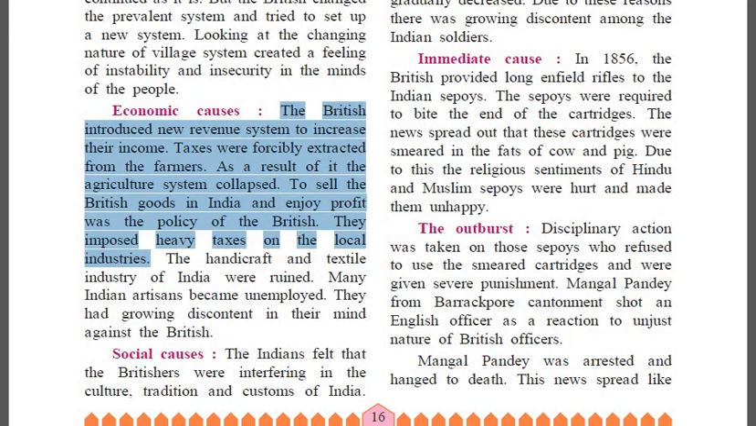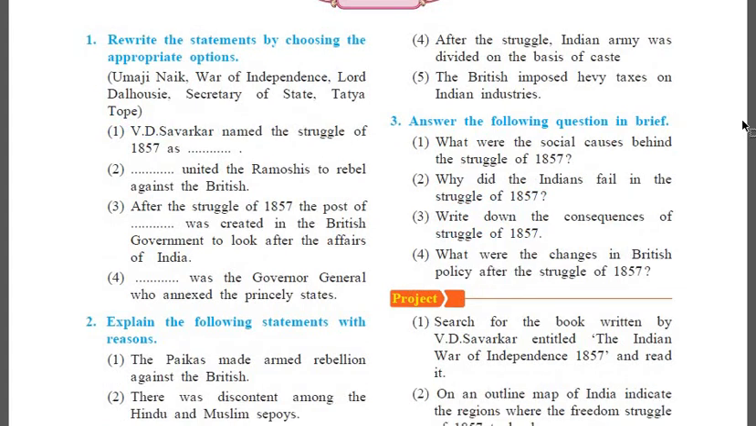Let's move on to the next question. Answer the following questions in brief. Write down the page numbers first for all these questions. Number 1, page 16. Number 2, 19. Number 3, 19 again. Number 4, 20. Got it? Let us discuss the answers now.